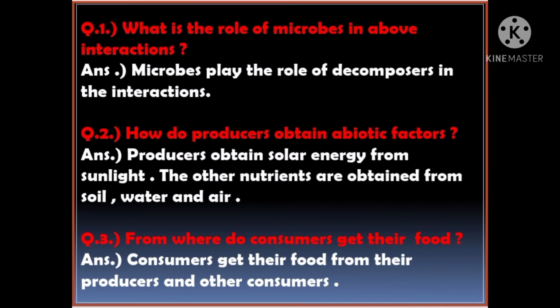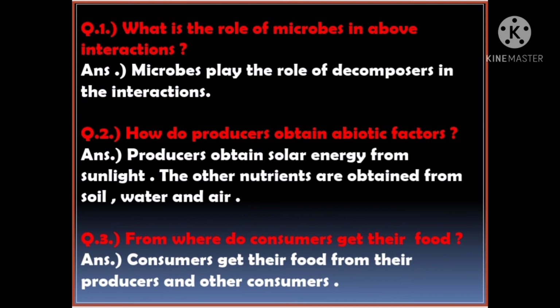Okay, students. Now question 2. How do producers obtain abiotic factors? We learned this also, students. Producers obtain solar energy from sunlight, that is plants. The other nutrients are obtained from soil, water and air. Okay, students, is it clear? Plants need sunlight. Producers obtain solar energy from sunlight. The other nutrients are obtained from soil, water and air.